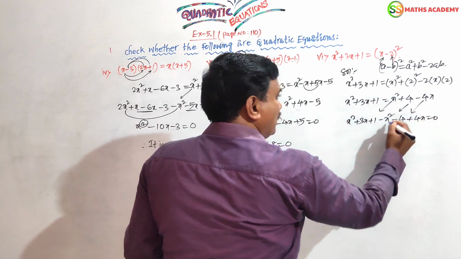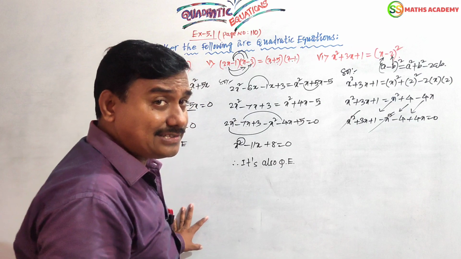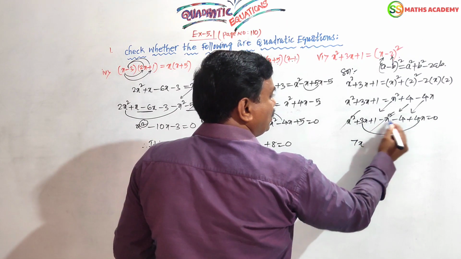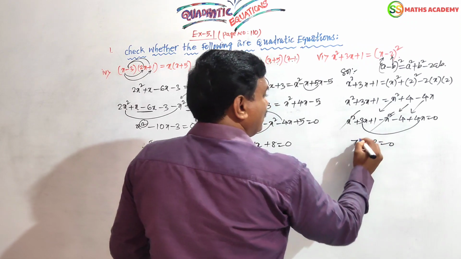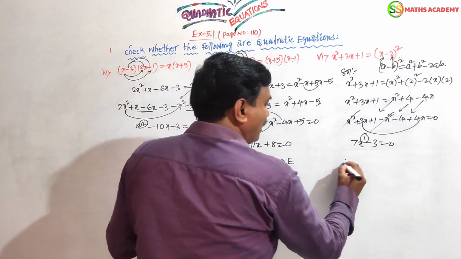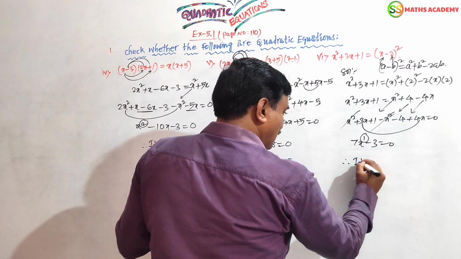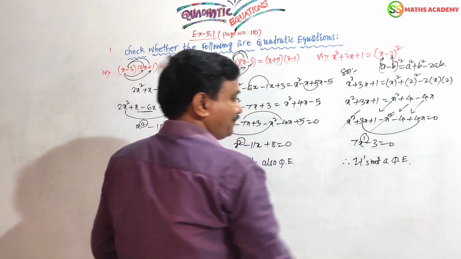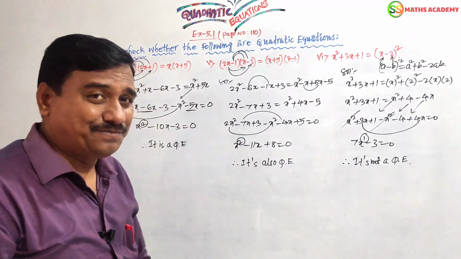Right. Plus x square minus x square get cancelled. Right. What are the like terms? These two: 7x plus 1 minus 4. This final term has degree 1. So we can say that, therefore, it is not a quadratic equation because the degree is 1.